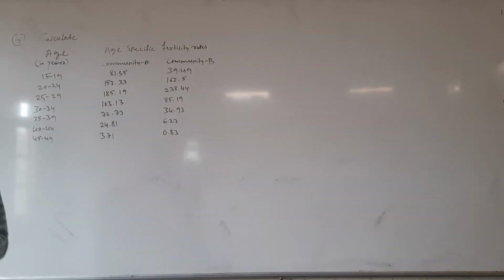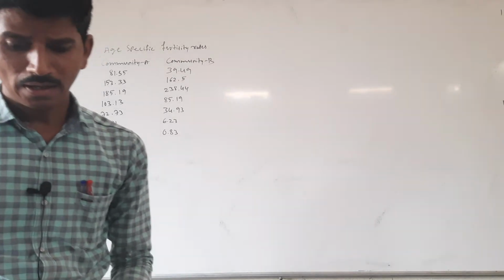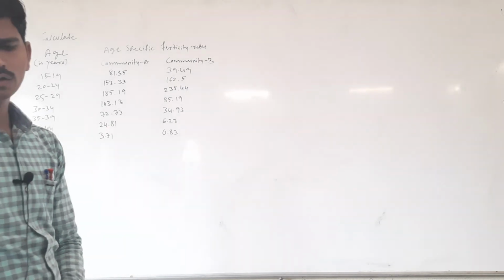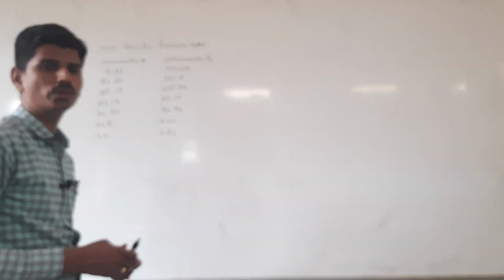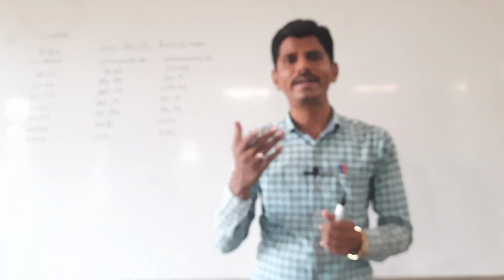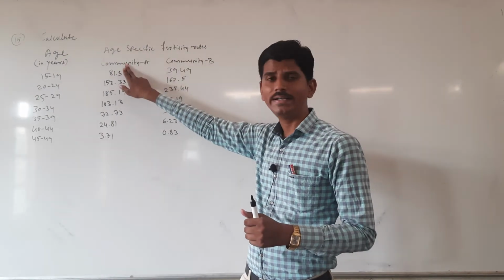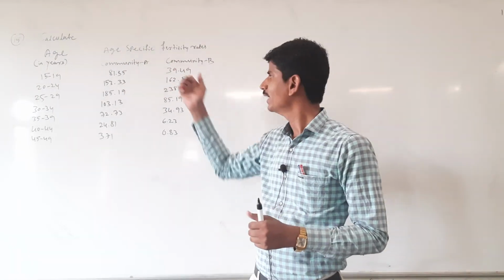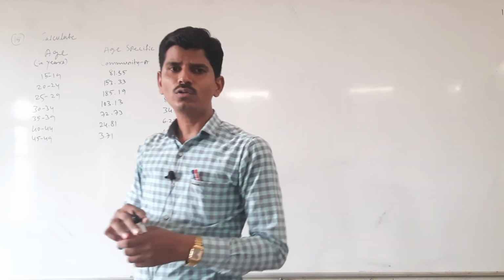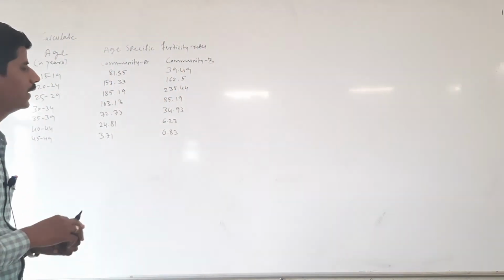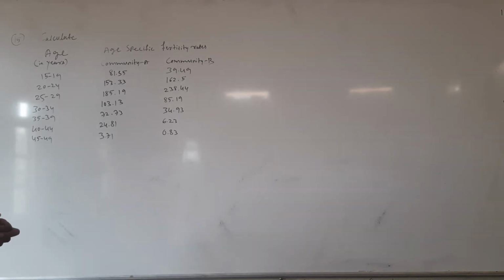Calculate total fertility rates and compare the fertilities of two communities. Okay, here they are given ASFRs directly for community A and community B. Here no need to calculate ASFRs, because they are given directly. Here you have to compare the fertility rates of two communities. The first one is the TFR for community A.